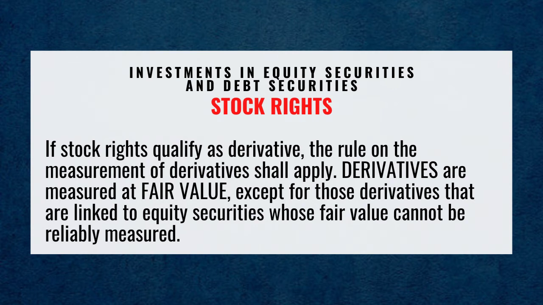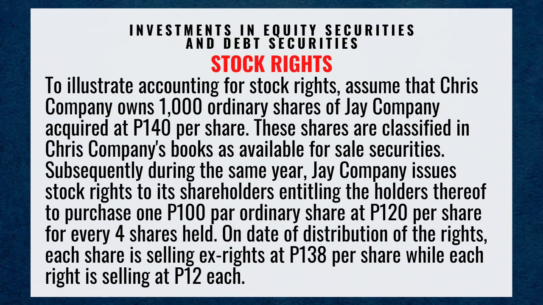To illustrate accounting for stock rights, assume that Chris Company owns 1,000 ordinary shares of J Company acquired at 140 pesos per share. These shares are classified in Chris Company's books as available for sale securities.